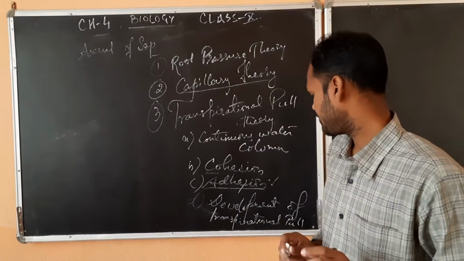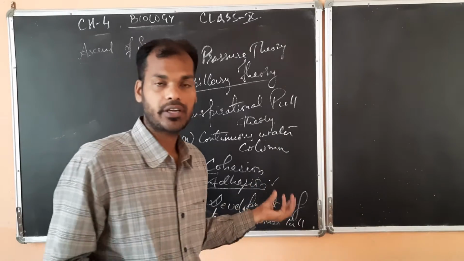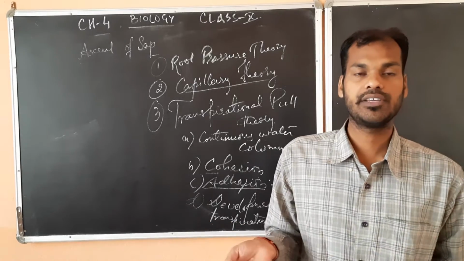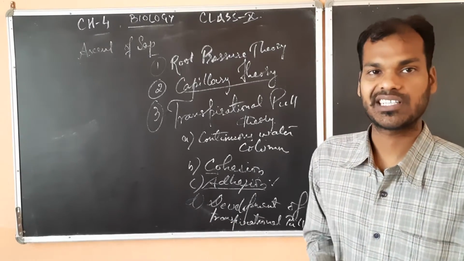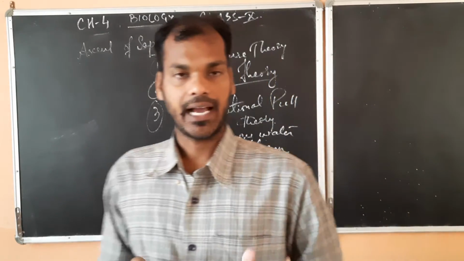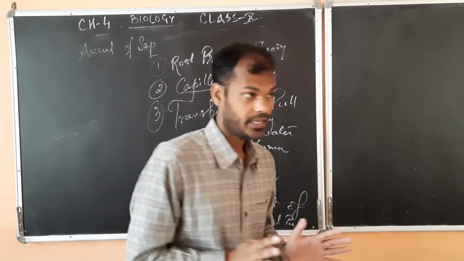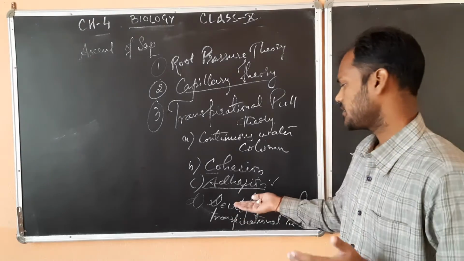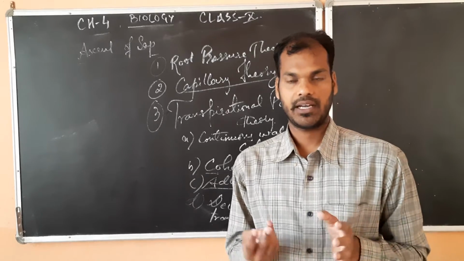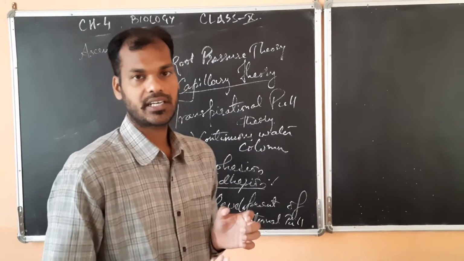Last is the development of transpirational pull. Mesophyll cells are the cells of the leaf responsible for photosynthesis. These mesophyll cells already have moisture content in them, and the outside atmosphere or air has less moisture content.